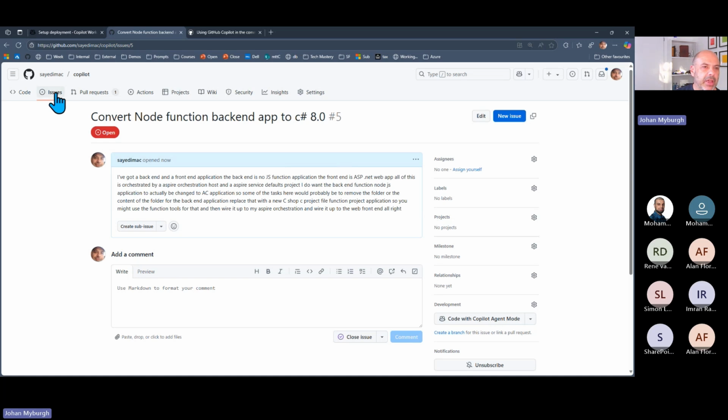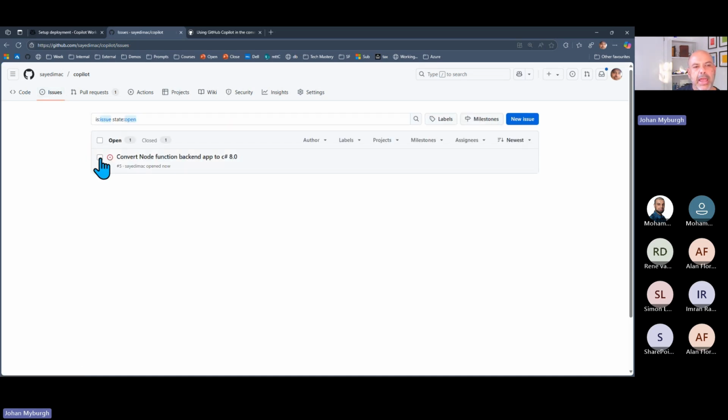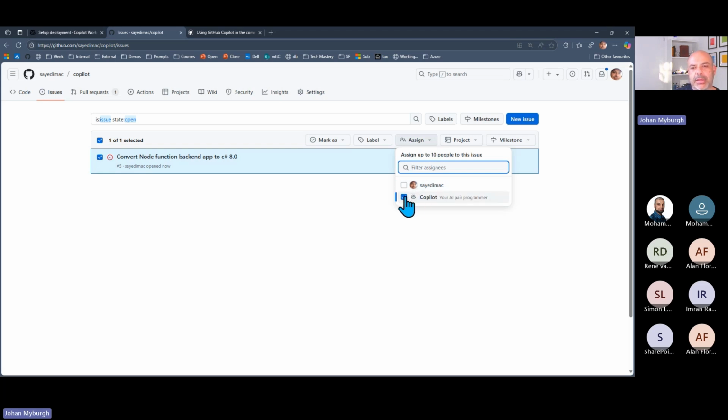So check this out. If I go to my issues here, all I actually have to do is go and assign this to the Copilot. Now we're touching the outer loop, right?